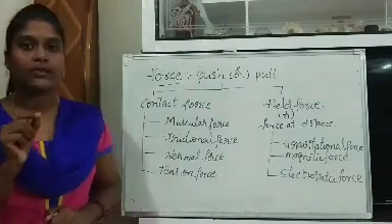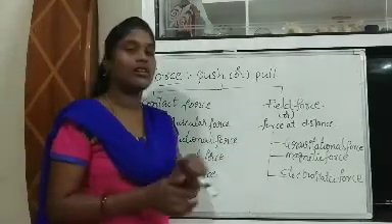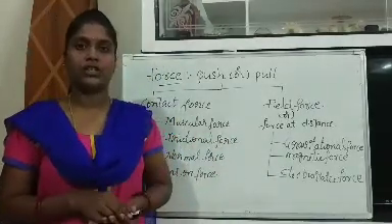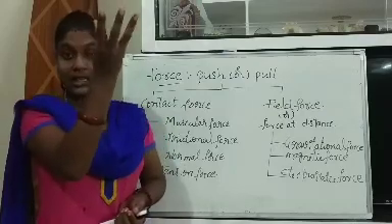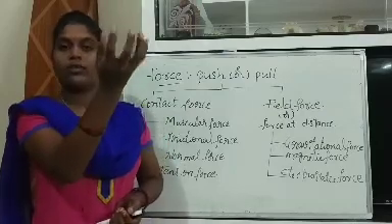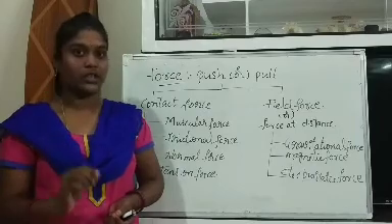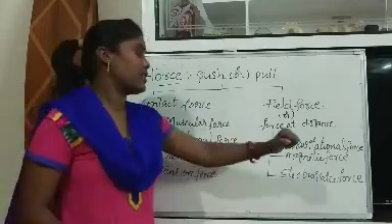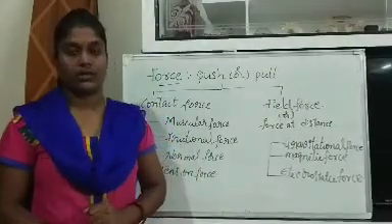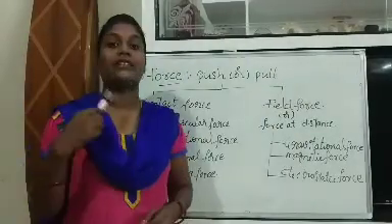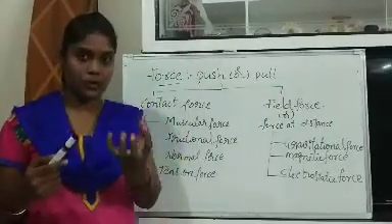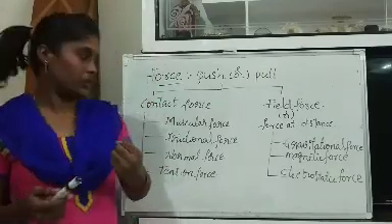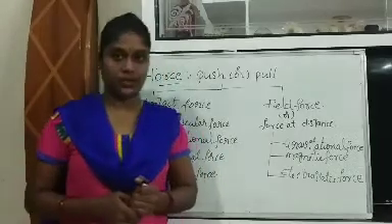Okay, a force of attraction by the earth is called gravitational force. An example for gravitational force is when you throw an object up into the air, what will happen? It will come down only. It doesn't go away, is it or no? That is because of this gravitational force. Due to the gravitational force or attractive force of the earth, when you throw an object up, it will come down only.